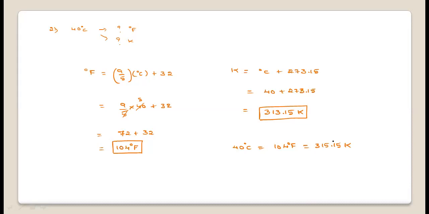You randomly take any degree Celsius value and try to convert. Minimum 3 to 4 you try to solve. It will help you to remember the concept.